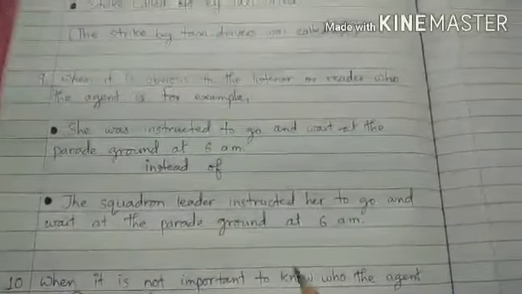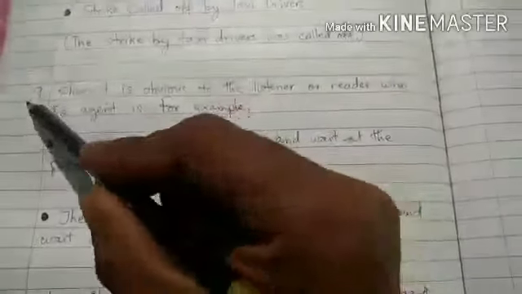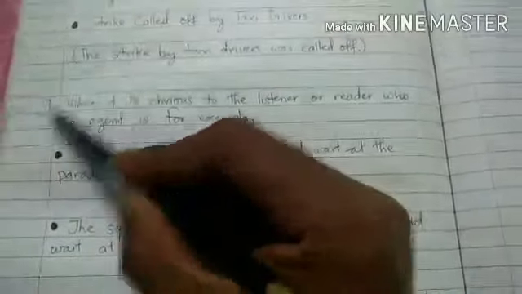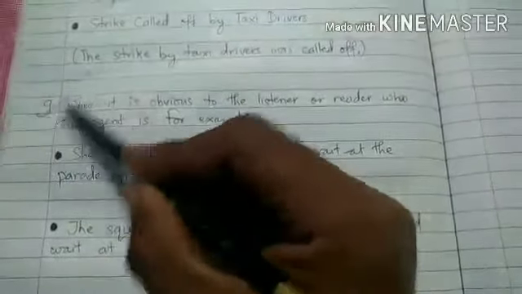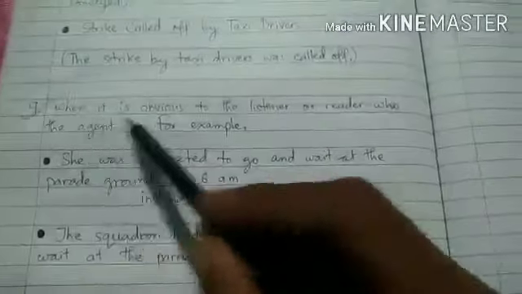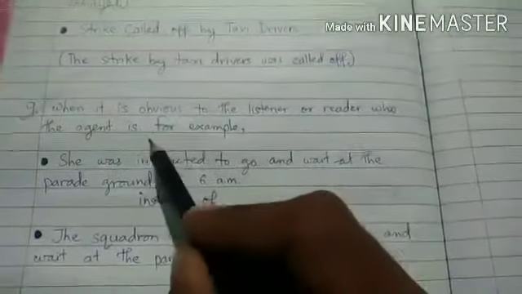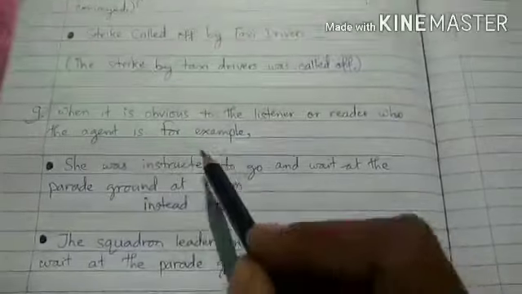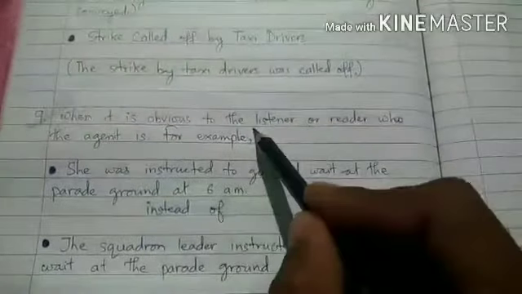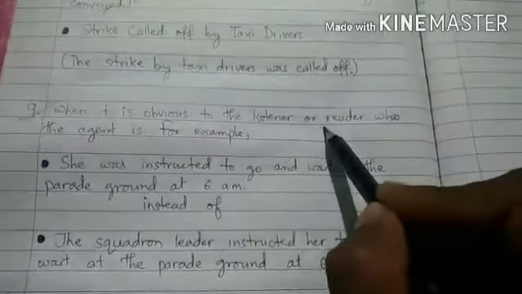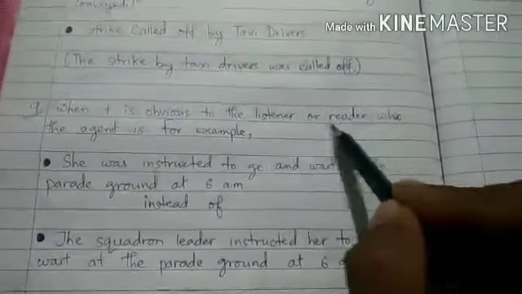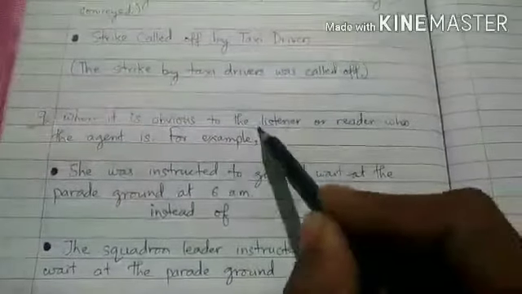Now let us see another point, the 9th point, when to use passive voice: when it is obvious to the listener or reader who the agent is. For example, when we focus on the listener or the reader. Okay, listener or the reader.